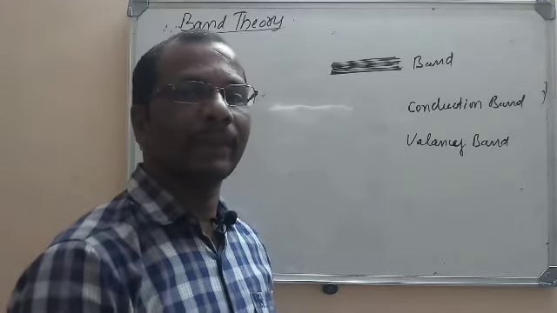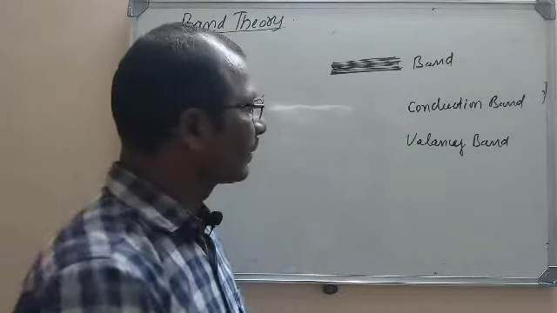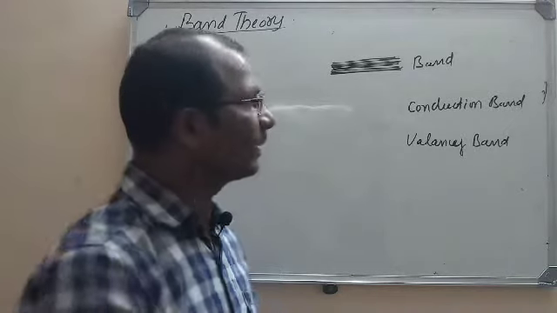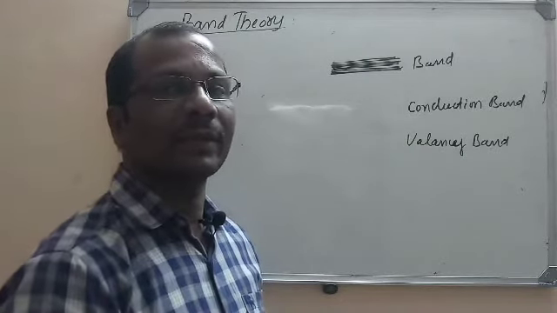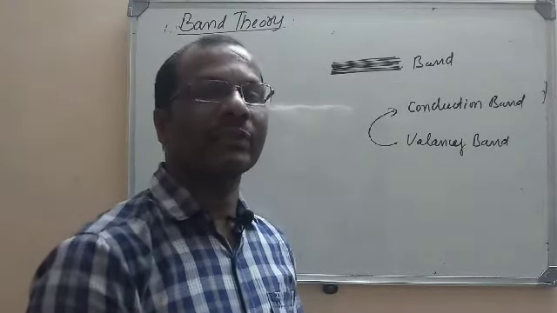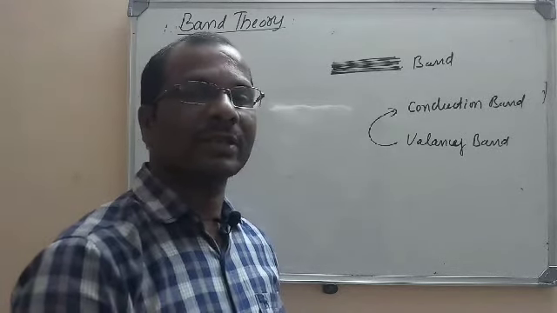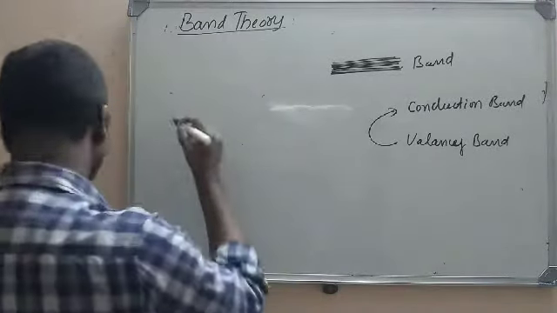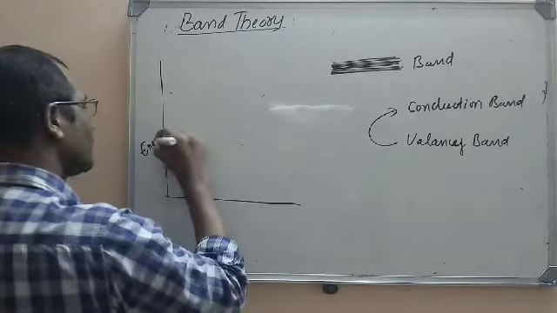So according to band theory, there will be two types of bands in every material. That is the valency band, which is partially filled or completely filled, and a conduction band, which is always vacant. According to this theory, when an electron is promoted from the valency band to the conduction band, it causes electric conductivity in the material. The electric conductivity of the material is due to the promotion of electrons from the valency band to the conduction band.